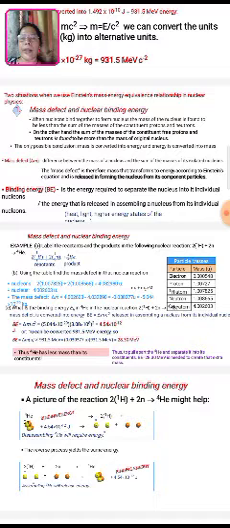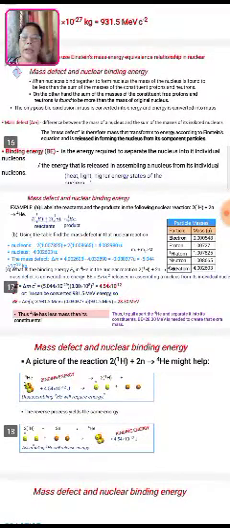Mass defect, delta M, is the difference between the mass of a nucleus and the sum of the masses of its isolated nucleons. The mass defect is therefore the mass that transforms into energy according to the Einstein equation, which is released in forming the nucleus from its component particles, and binding energy is the energy required to separate the nucleus into its individual nucleons.